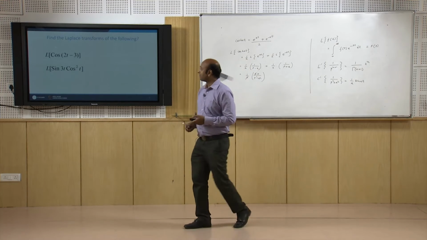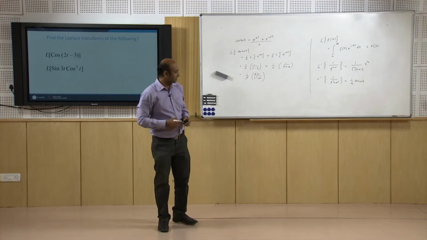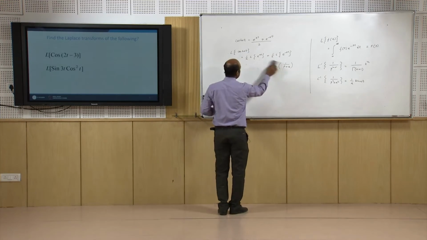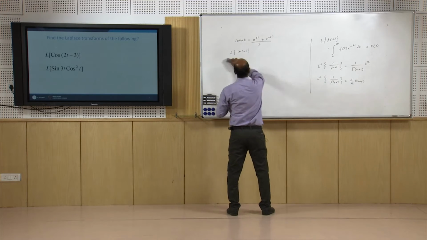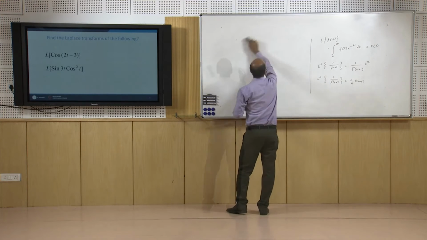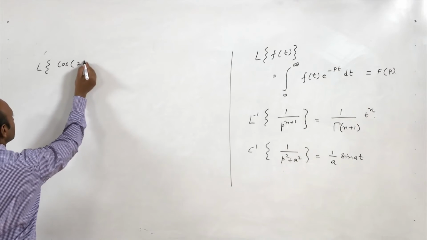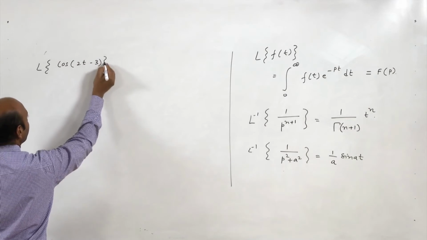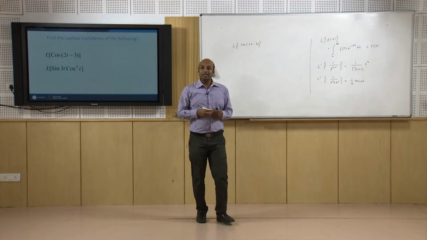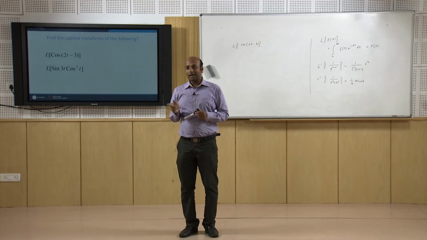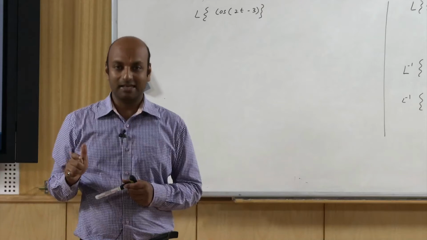Now how to find Laplace of these two simple functions? Let us see how to find Laplace of these functions. Laplace of cos of 2t minus 3. So we know the Laplace transformation of cos a t.